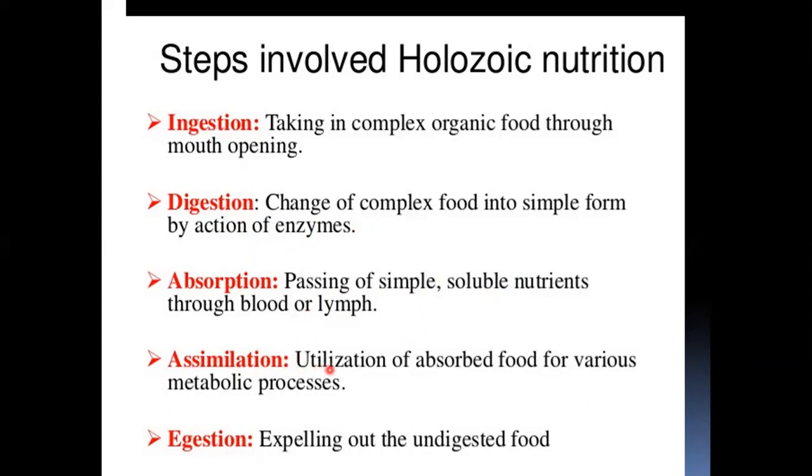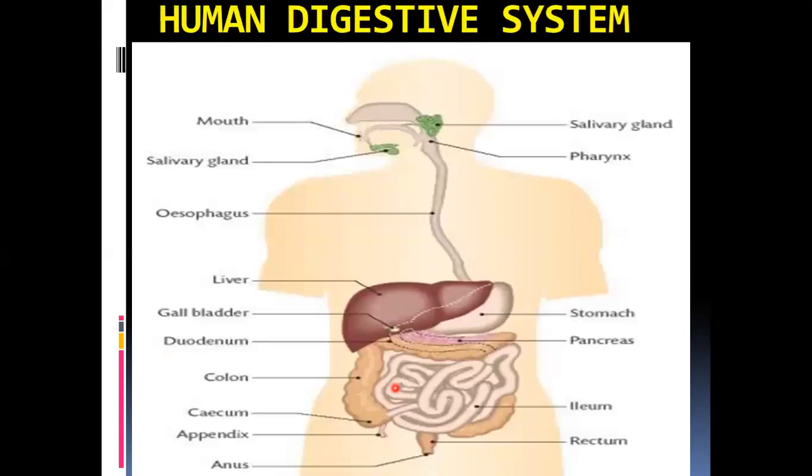And then assimilation is utilization of the absorbed food by the cells for various metabolic processes. And the last step is egestion, meaning expelling out the undigested food. Undigested food is waste, so the waste has to be eliminated. So I have already explained in detail about these processes. Please learn that. Now knowing this, let us study the structure of our digestive system and how it is suitable for carrying out digestion. Okay.